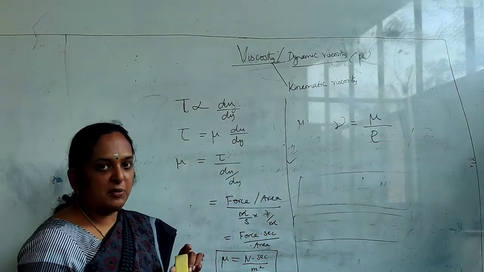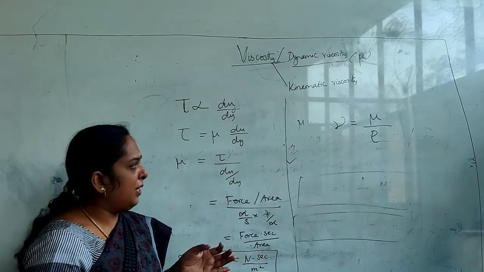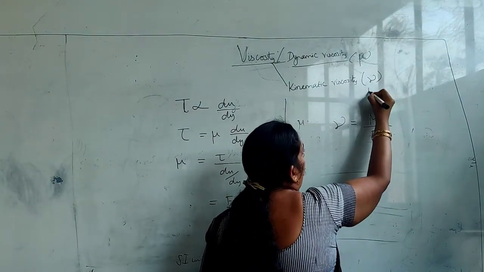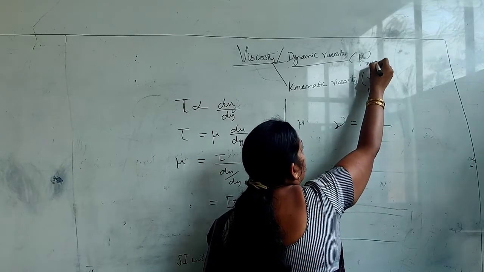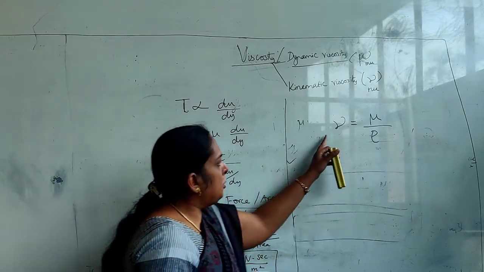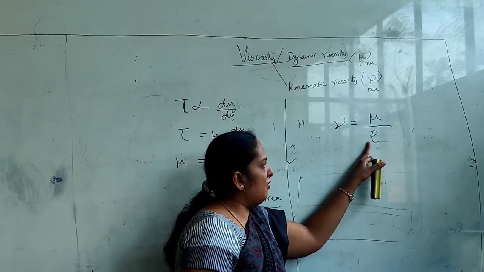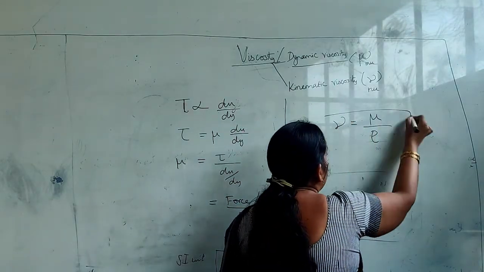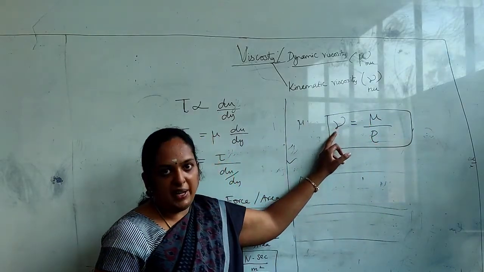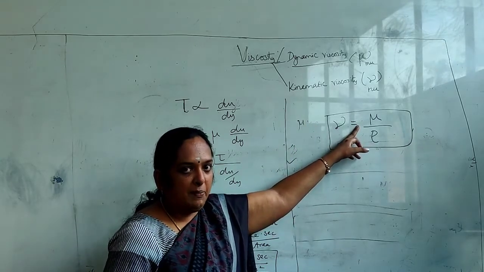In the previous lecture we have seen what density is. Density, or mass density, is the ratio of mass by volume of the fluid. Dynamic viscosity is given by the symbol mu, and kinematic viscosity is given by the symbol nu. So nu is equal to mu by rho, that is, dynamic viscosity by density of the fluid. Suppose you know dynamic viscosity, you will be able to find the kinematic viscosity, or if the kinematic viscosity is given, you will be able to find the dynamic viscosity.